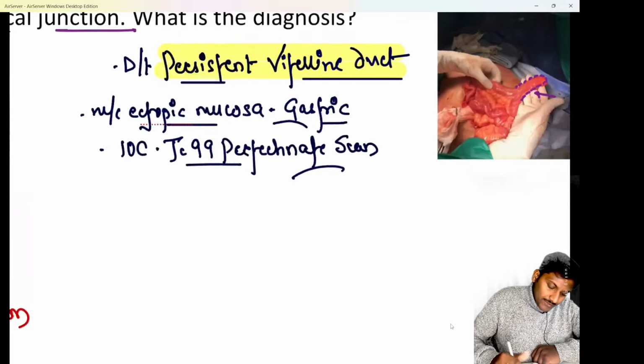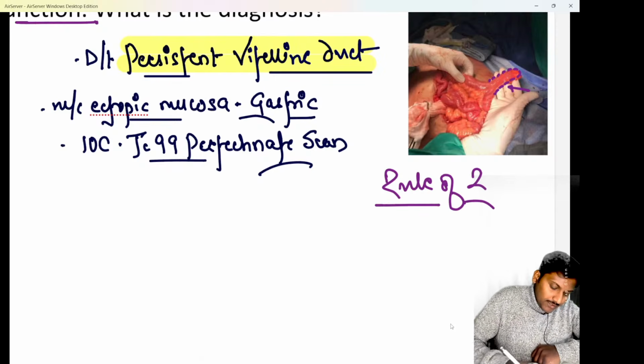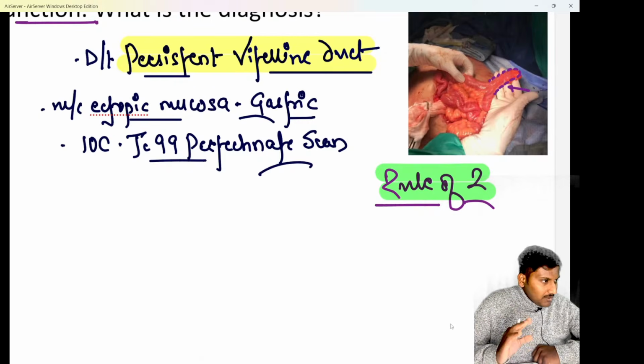We know Meckel's diverticulum is going to follow the rule of 2, and the rule of 2 says it is seen in 2% of the population, it is going to be 2 inches long, it is 2 feet proximal from the ileocecal junction. Okay, so 2% population, 2 inches long, and 2 feet proximal from ileocecal junction, that is a Meckel's.